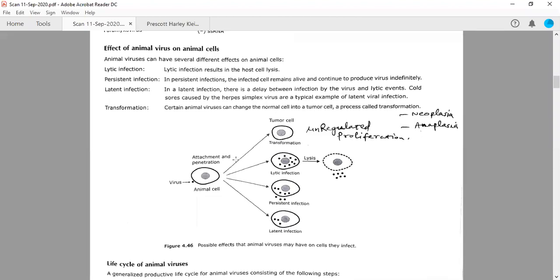After discussing this classification system, which was used by Baltimore to classify viruses into 7 different classes, now what may be the possible consequences due to viruses when they infect different kinds of cells?